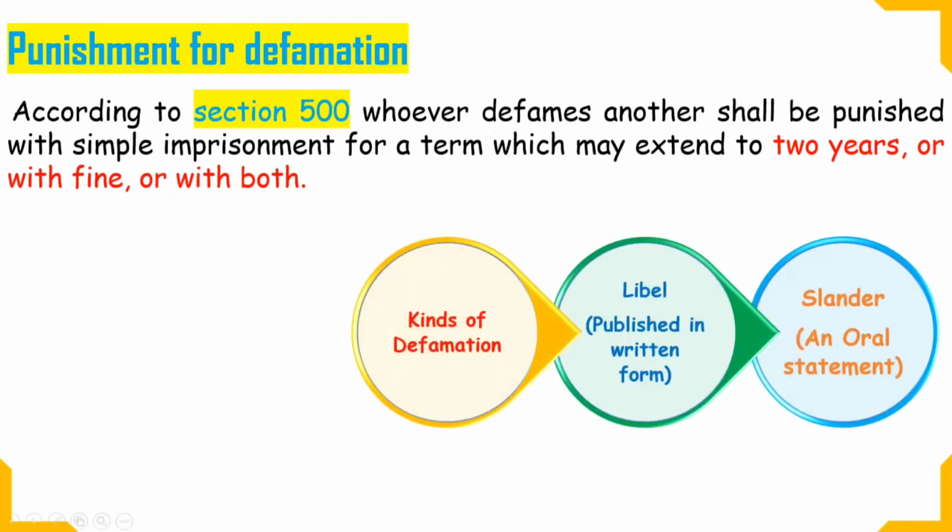Now let's talk about kinds of defamation. How many kinds of defamation are there? There are two kinds of defamation. The first is libel, which is anything published in written form, and the second is slander, which is an oral statement. Whenever someone publishes a defamatory statement in writing, it will be covered under libel. Whenever someone makes an oral statement, that will be covered under slander.